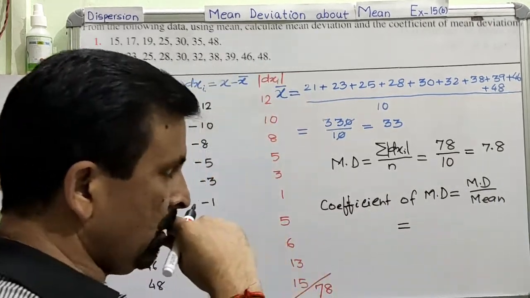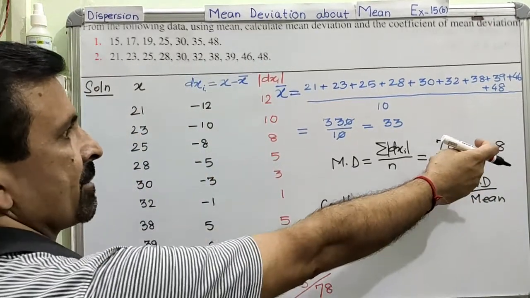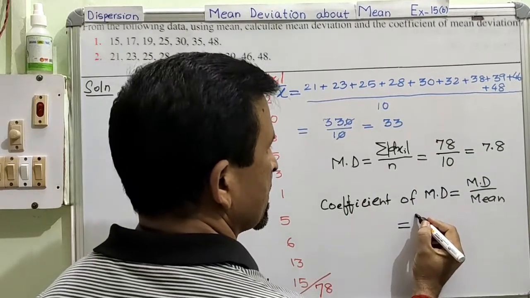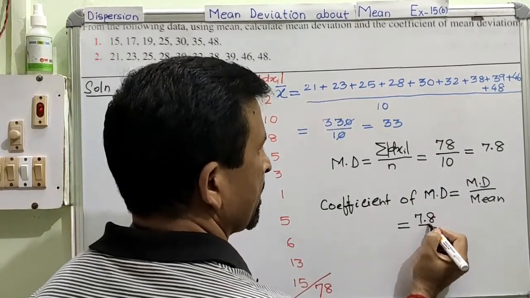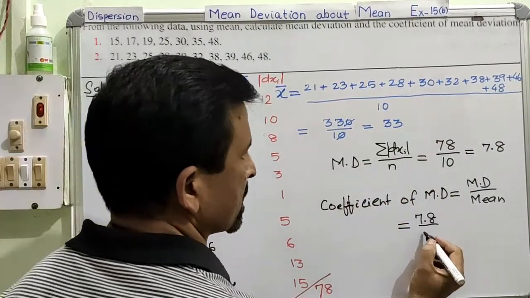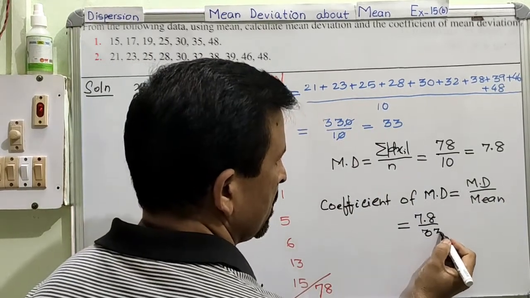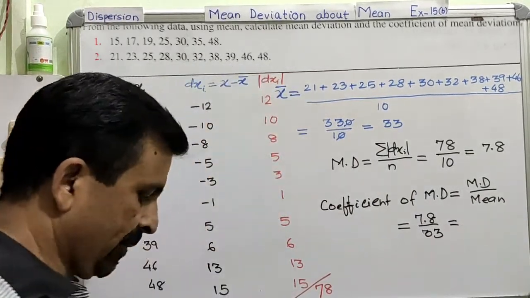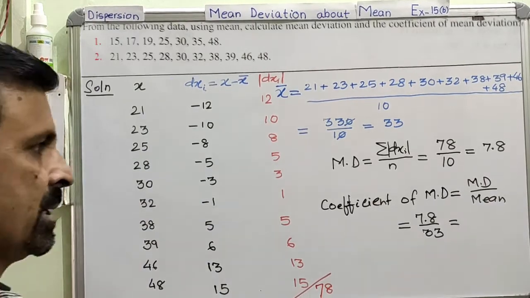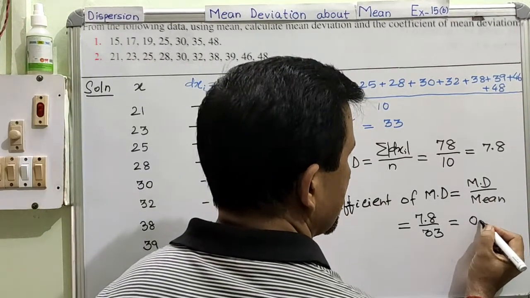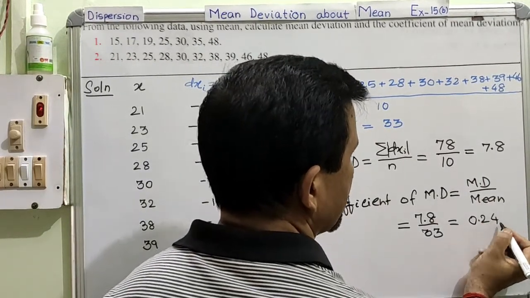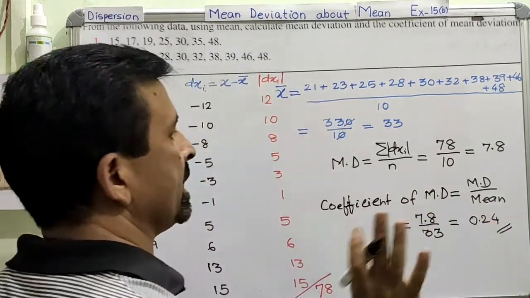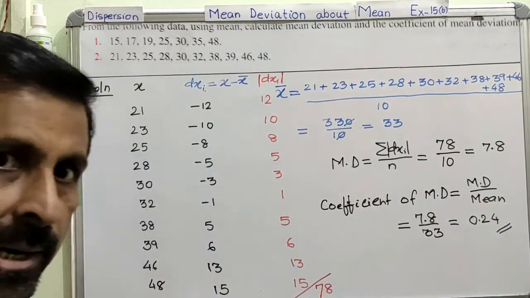So now the mean deviation we have calculated is 7.8. So this is 7.8 divided by the mean. The mean we calculated was 33. Now using a calculator, you can find the value, and the value of this is coming as 0.24. This is your coefficient of mean deviation. Is it very, very clear?